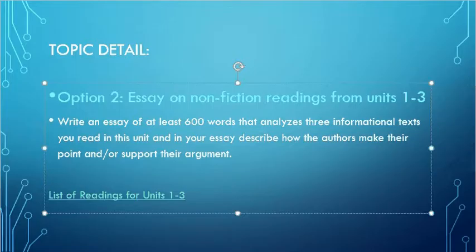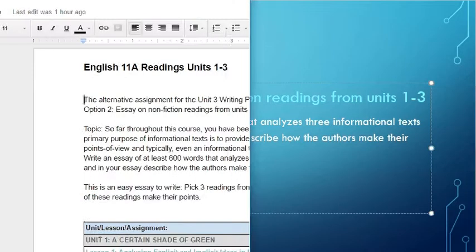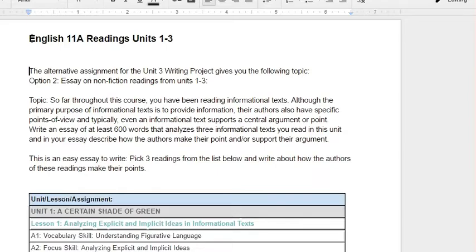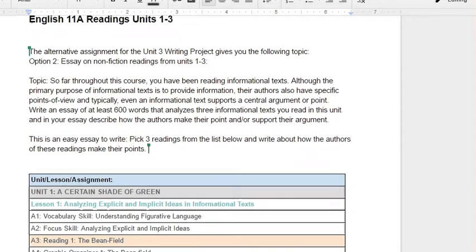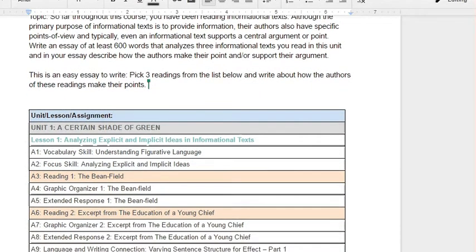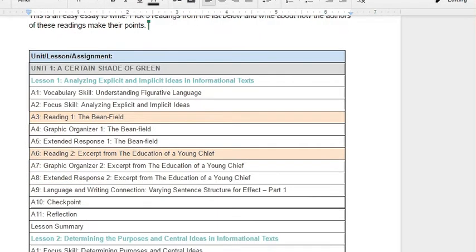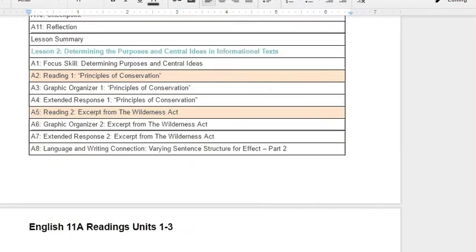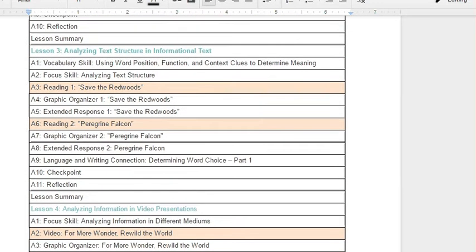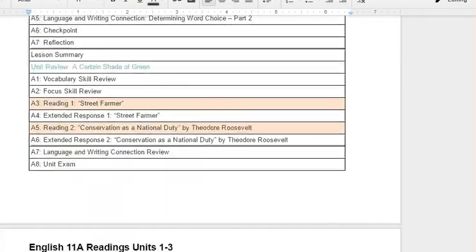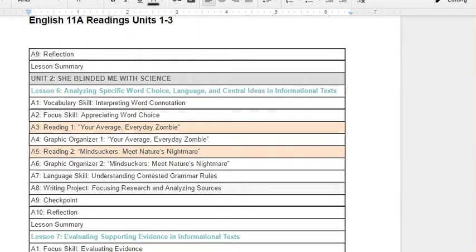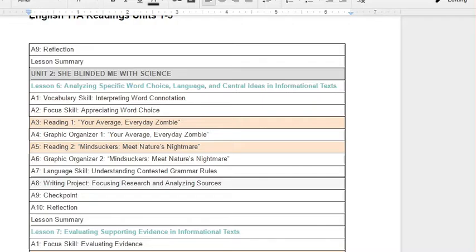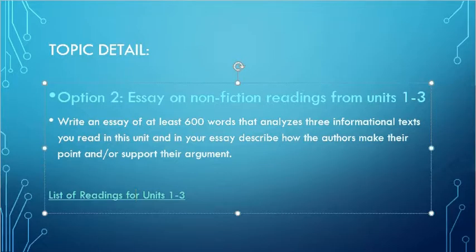If you click this link over here, it's going to give you a list of the readings. I know this isn't perfect. What I did is I took all these from our lessons and I highlighted these. You have to pick 3 of these. So what you're going to want to do is pick the ones that you like the best, or even better, pick the ones that you think are easiest to write on. So that's where that link goes, and again, they are highlighted in yellow. So anyway, that's option 2.